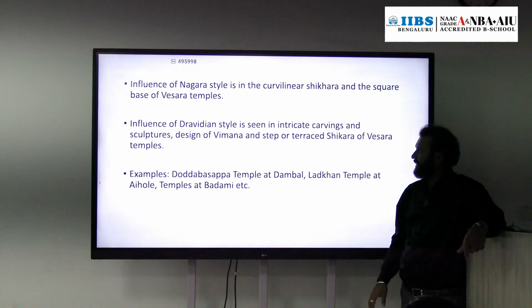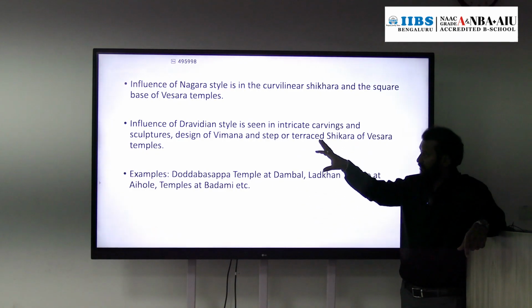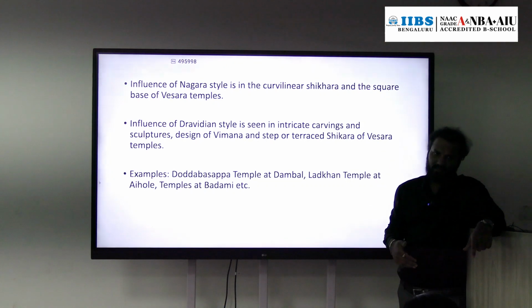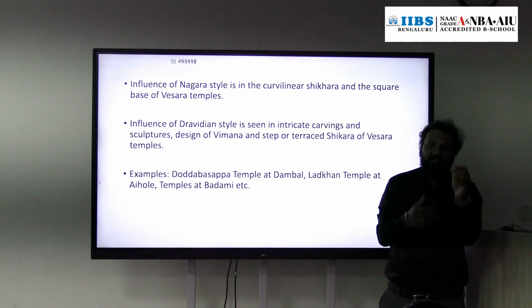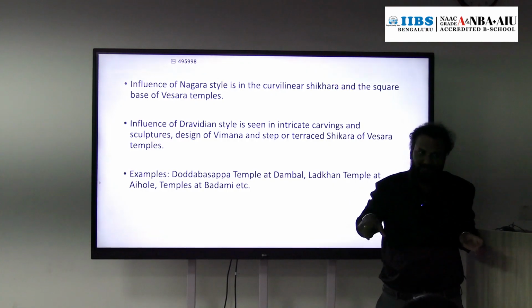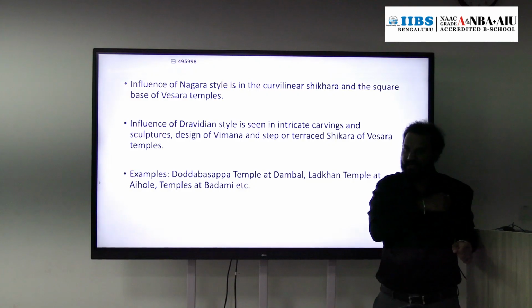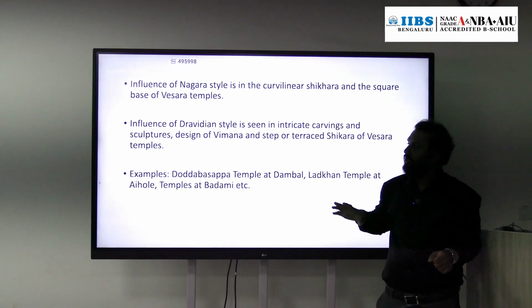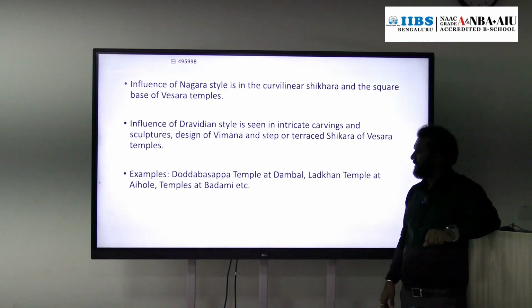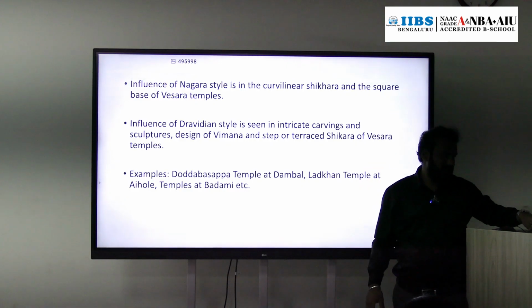And regarding Dravidian influence, they have intricate carvings, and sculptures were also present. Like in the Dravidian School of Architecture, just outside the Garbhagriha, or at the entrance to the Garbhagriha, sculptures were there, right? Sculptures of the Vahana of the chief deity or main deity. So that was also present in this school of architecture. And they have this stepped shikhara. Wait, I'll show you.